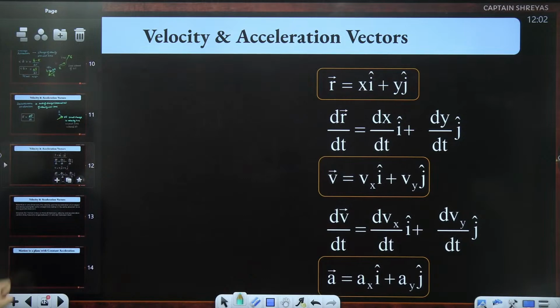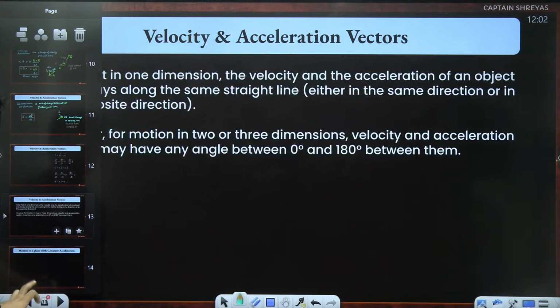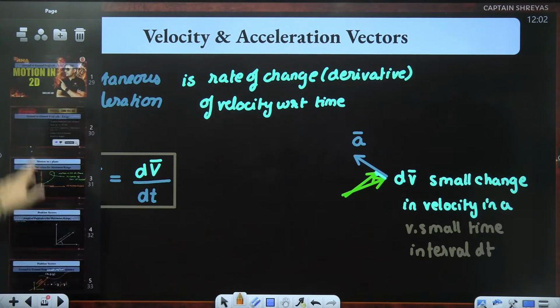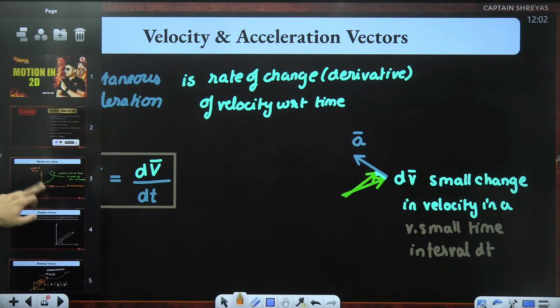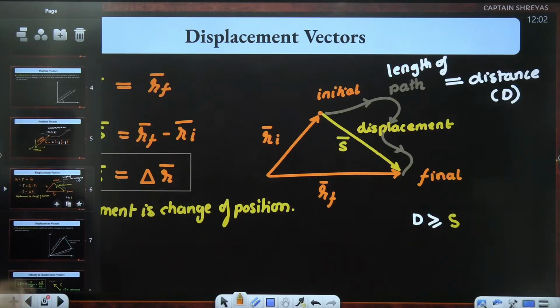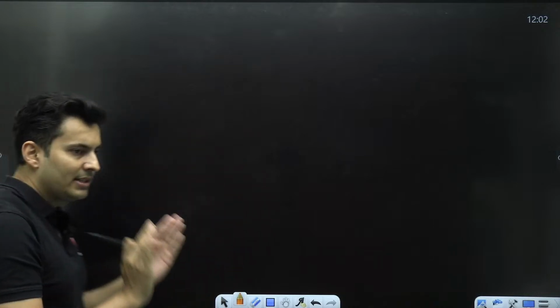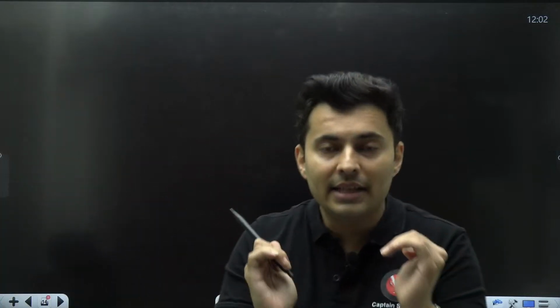And let us basically now see the basic questions on it so that you understand what it means. I have put all this printed material, whatever I have told you, in the slides as well. But at the same time, remember, I also give you handwritten content like this one. These are beautiful slides which you can put up in your notes. So that is the advantage of attending the RNA series. So let's start with some examples so that you now know how to apply these formulas. That's what the main intention of RNA is also. You should be able to solve the problems at the end of the day.